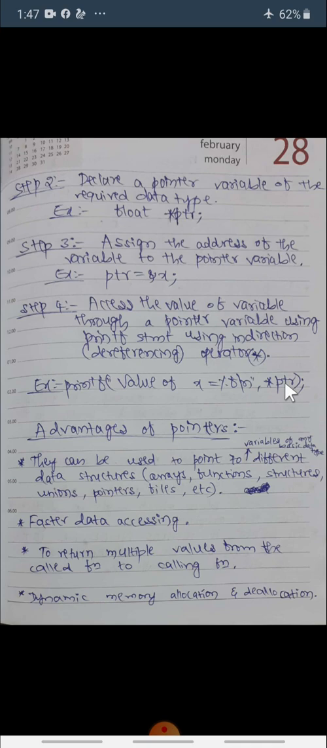Then what are the advantages of pointers and what are the disadvantages of pointers, we will see here. They can be used to point to variables of any basic data type, and different data structures like arrays, functions, structures, unions, pointers, files, etc.